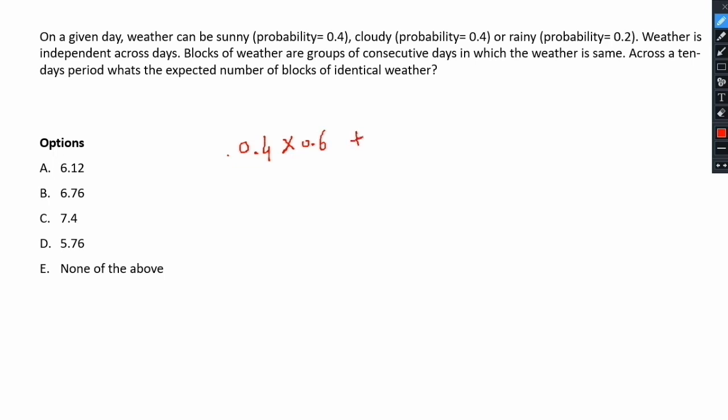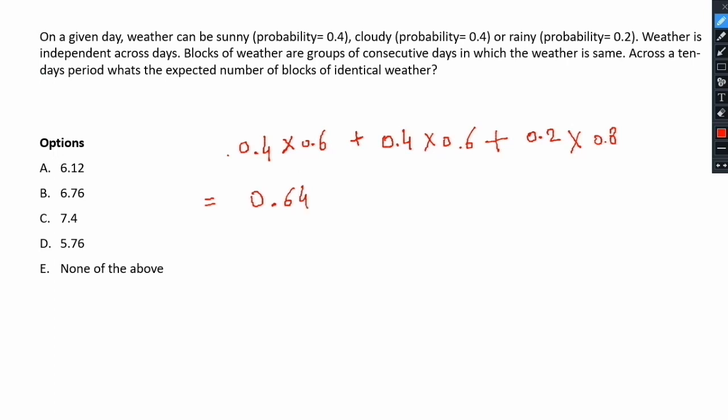Or suppose the weather today is cloudy, again that probability is 0.4 and the weather changing on the next day will be again 0.6. Or the weather today is rainy with probability 0.2 and the weather changing on the next day has probability 0.8. All right, so if you calculate all this, the answer will be 0.64,